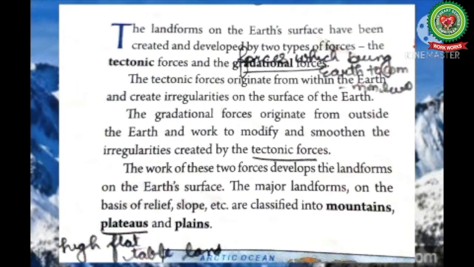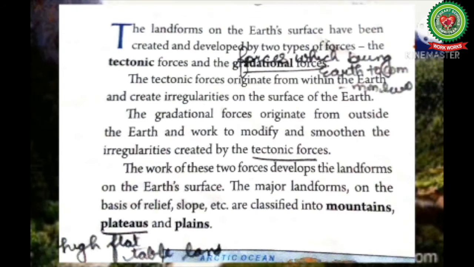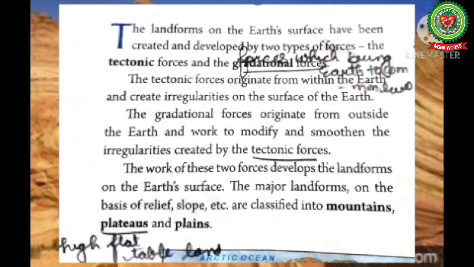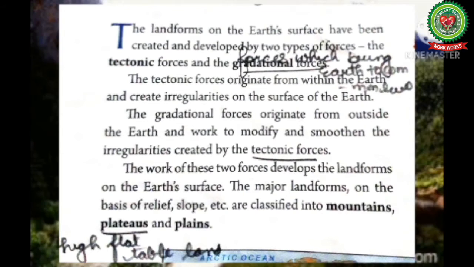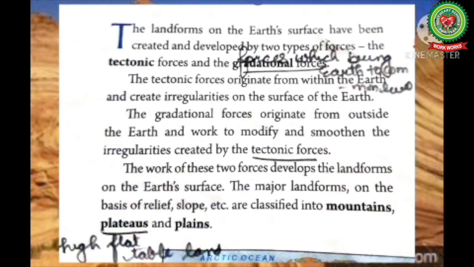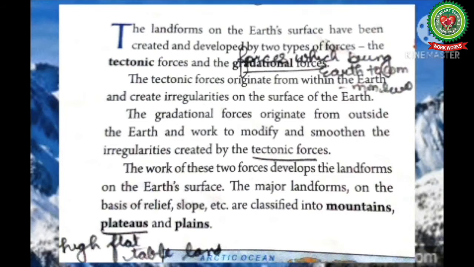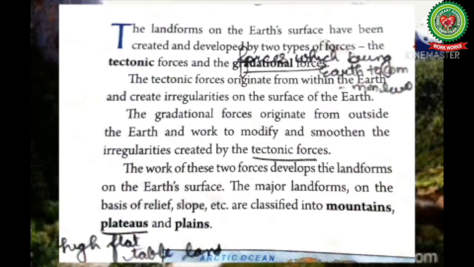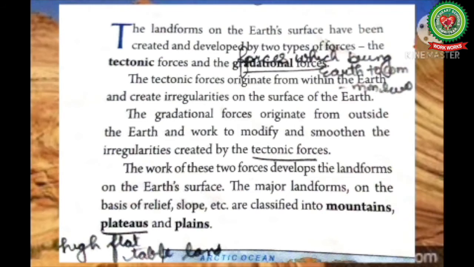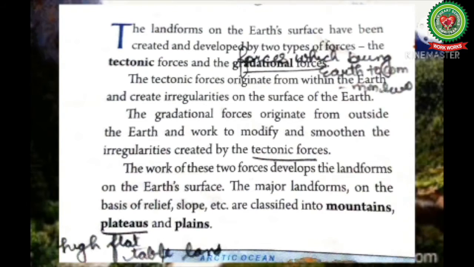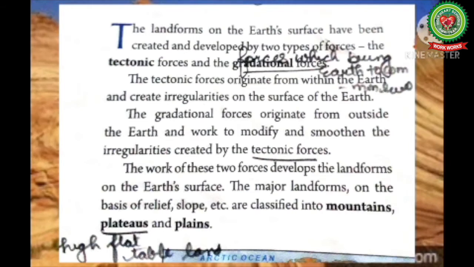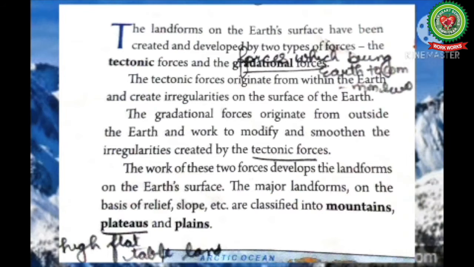The landforms, which are also known as relief features or physical features on the Earth's surface, have been created and developed by two types of forces: the tectonic forces and the gradational forces. The tectonic forces originate from within the Earth and create irregularities on the surface of the Earth. Tectonic forces are mostly constructive forces. They give rise to the major landforms on the surface of the earth. For example, the tectonic movements lead to the formation of rift valleys, plateaus, etc.